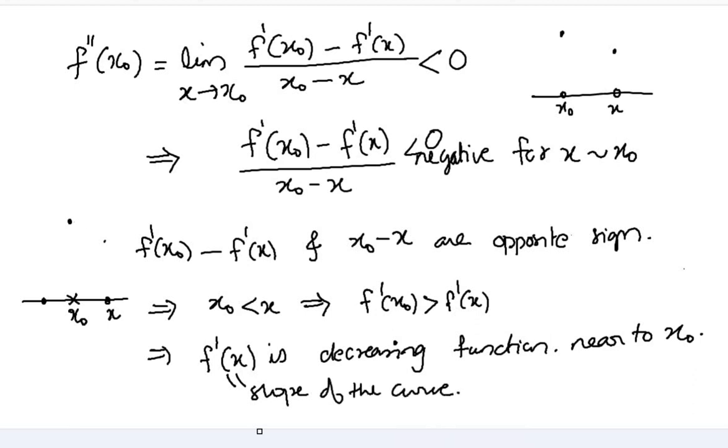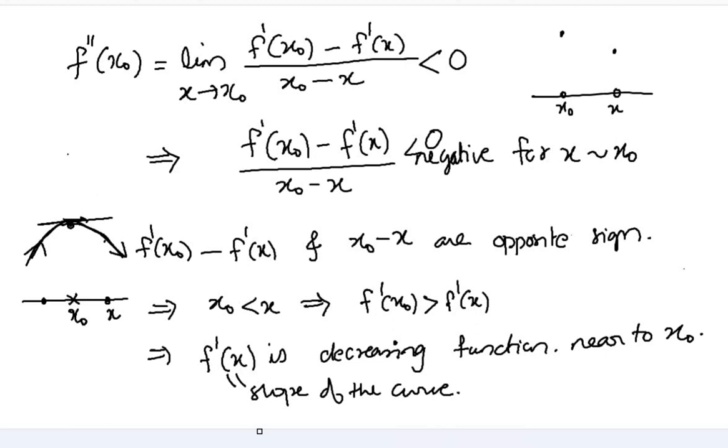And you know that at x naught, the slope is 0. That is, the tangent is parallel to the x-axis. So at x naught, the tangent is going to be like this, so its slope is 0. So to the left side, it should have a positive slope, and to the right side of x naught, it should have a negative slope. That means to the left side of x naught the function should be increasing, and to the right side of x naught the function should be decreasing. So that forces the function to increase from the left side and decrease to the right side. So that makes this point a local maximum point.